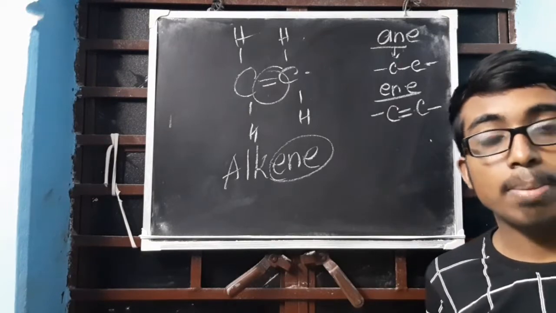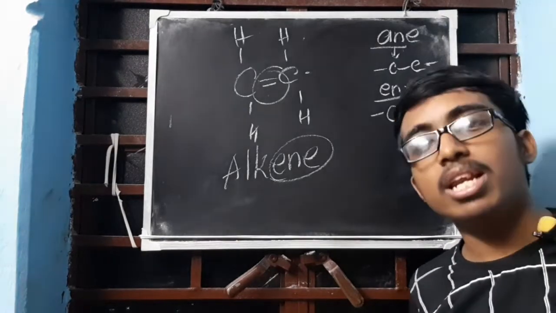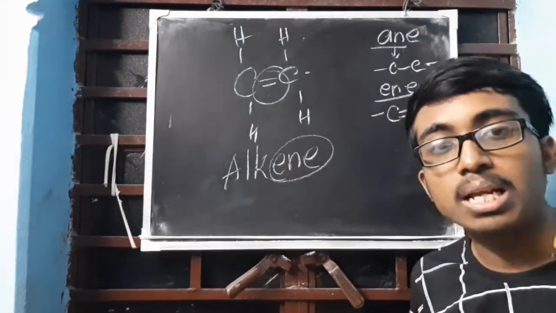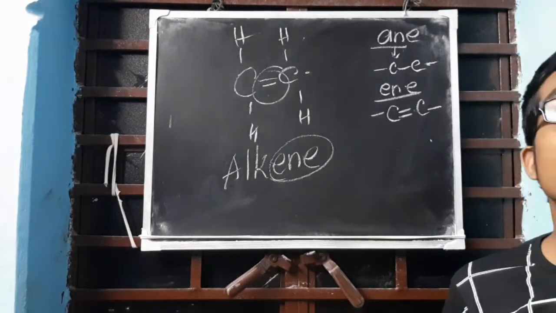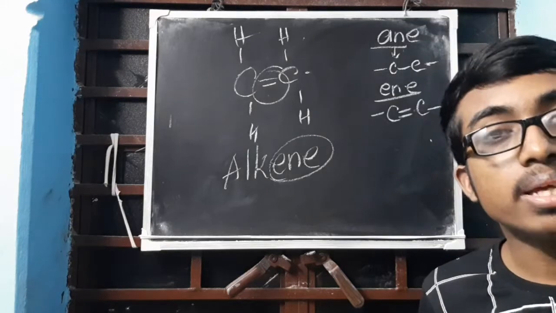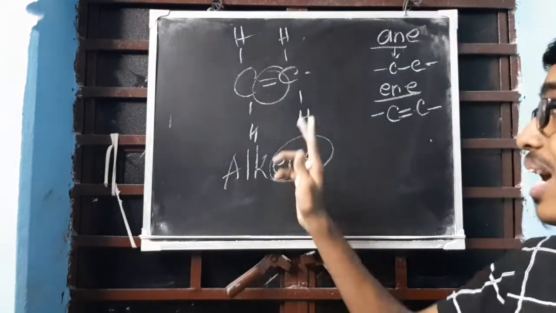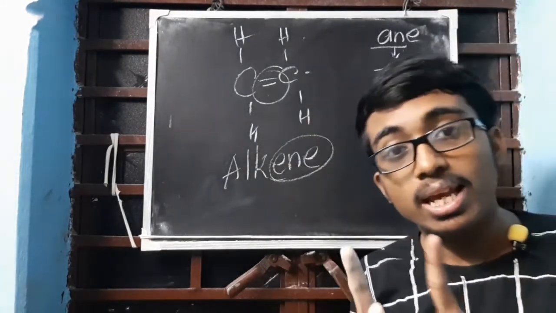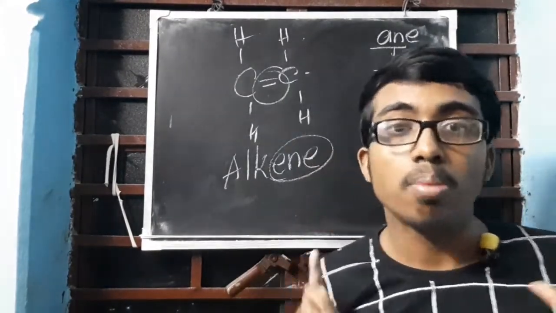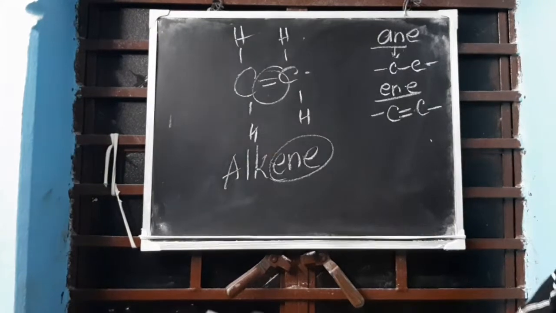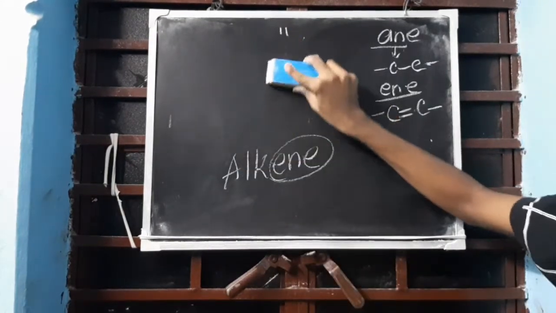A double bond might be present somewhere else and not in carbon atoms, as in the case of a functional group that I have not yet come to. You will not consider that as alkene. Please understand, a carbon double bond has to be there, not any other double bond.